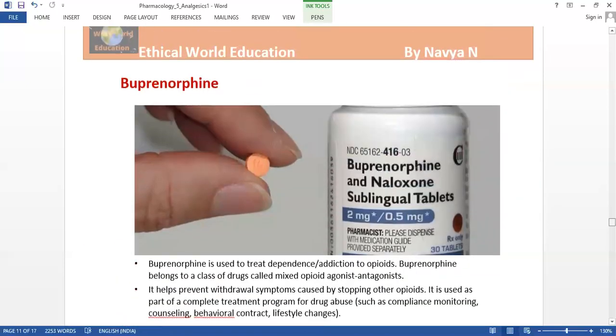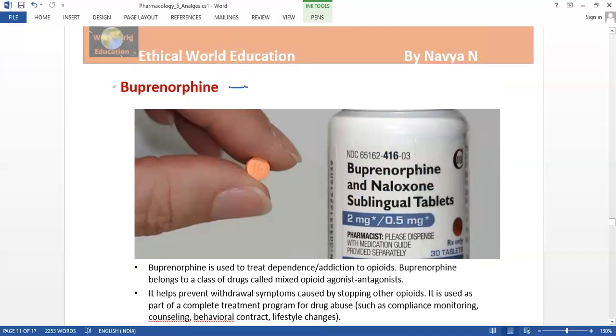And the next medication is buprenorphine. This is also a painkiller. It is used to treat the pain, or it is used to treat the dependence and addiction to opioids. So this is somewhat quite different.